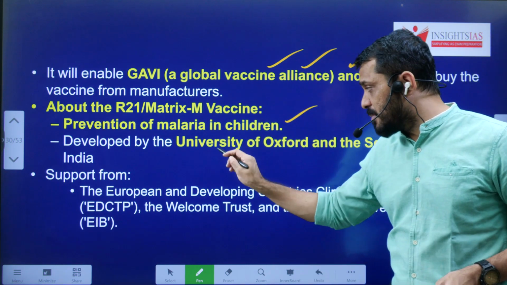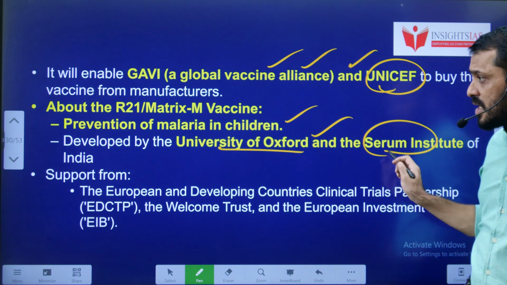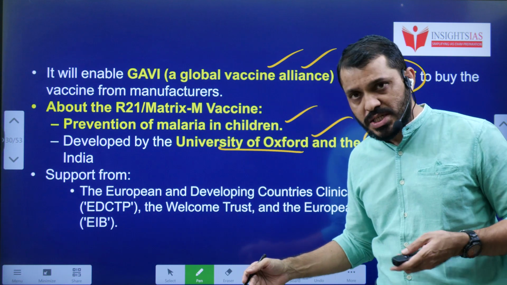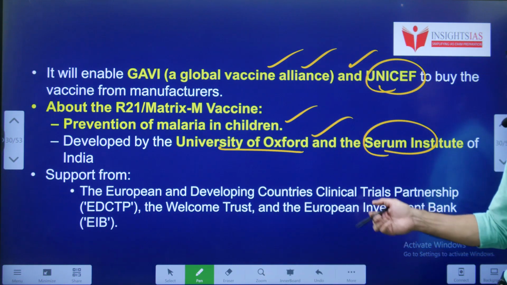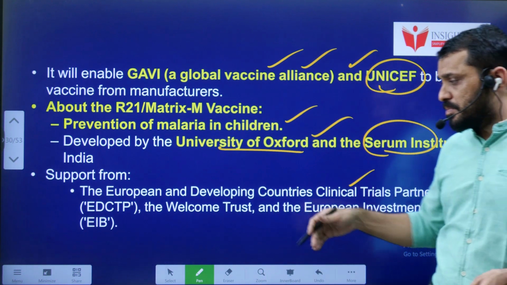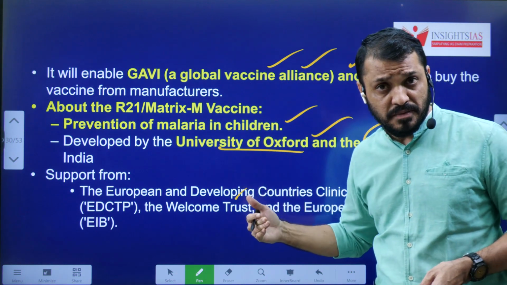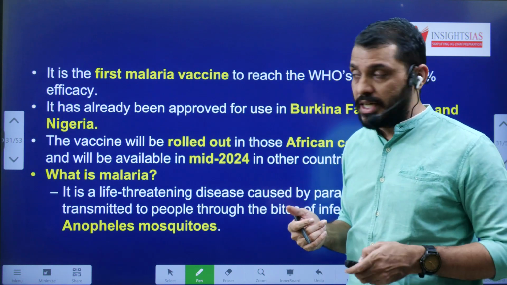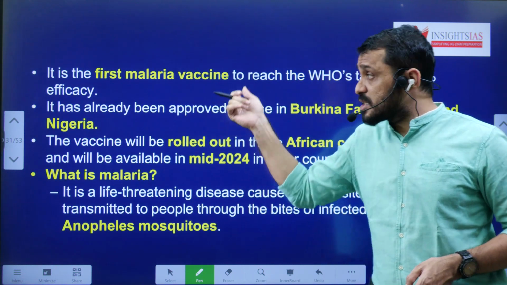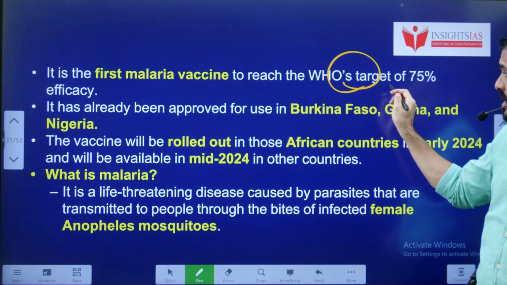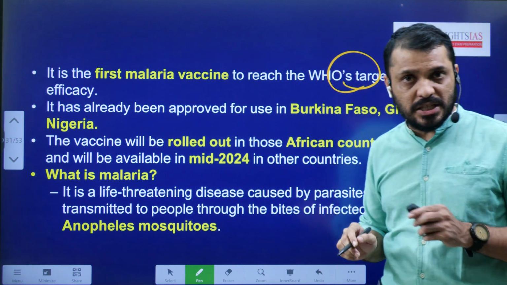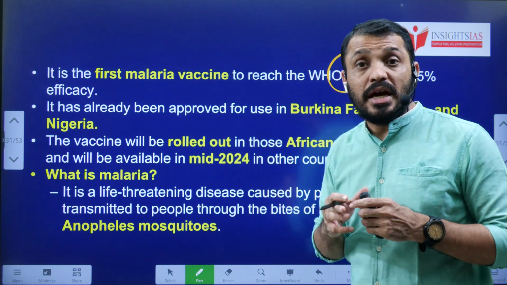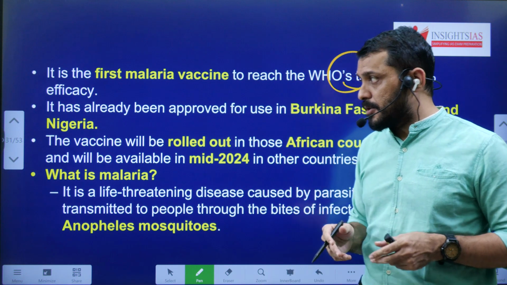And this vaccine is developed by University of Oxford along with the Serum Institute of India. Of course, they received support from other organizations such as European and Developing Countries Clinical Trial Partnership, Wellcome Trust and some other organizations. But you have to remember, it is mainly by Oxford University and Serum Institute of India. It is the first malaria vaccine to reach the WHO's target of 75% efficacy. That means when you are giving this vaccine to 100 people, it is showing effectiveness in almost 75 people.